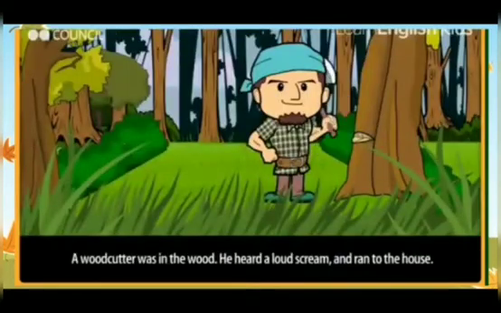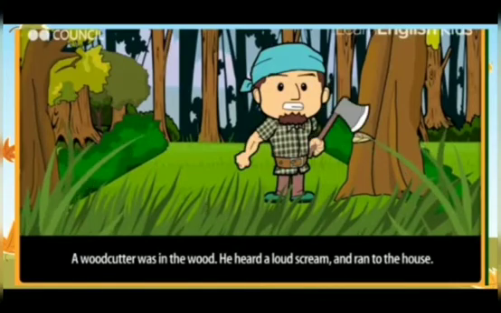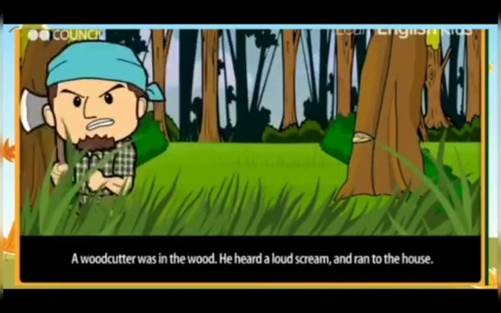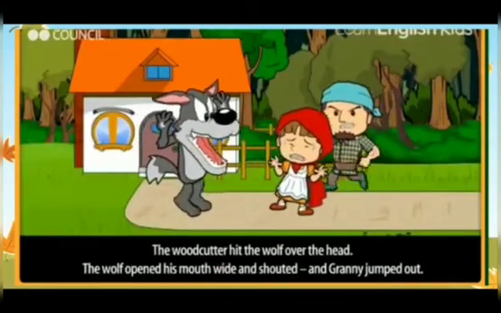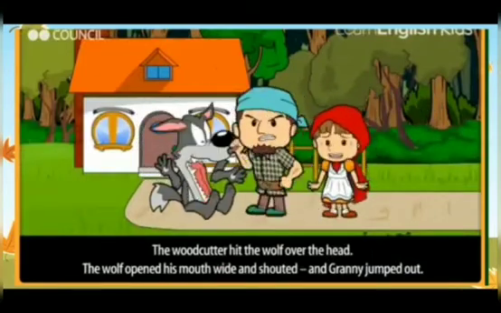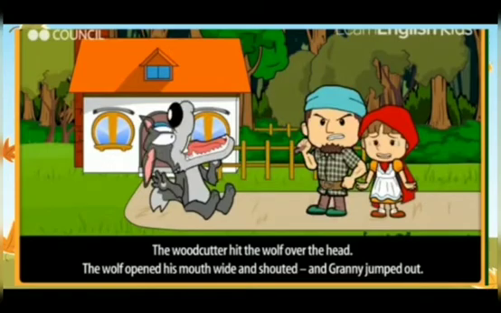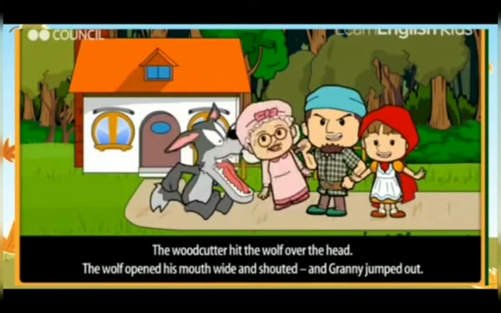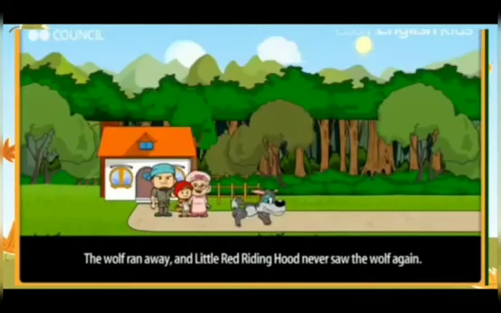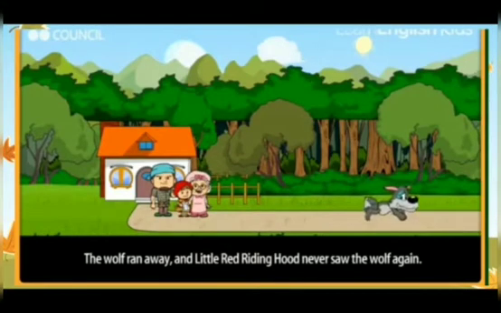A woodcutter was in the wood. He heard a loud scream and ran to the house. The woodcutter hit the wolf over the head. The wolf opened his mouth wide and shouted, "Oh!" and Granny jumped out. The wolf ran away, and Little Red Riding Hood.